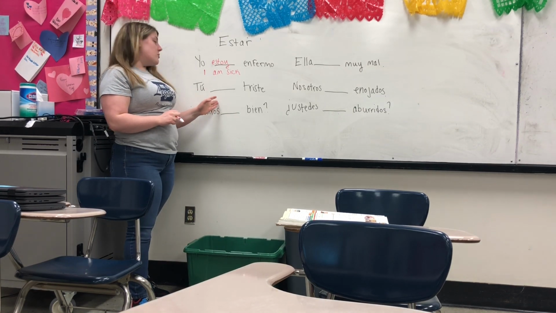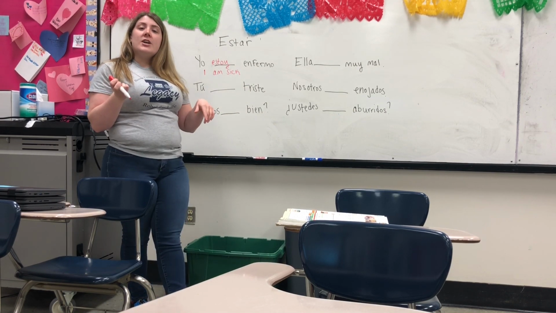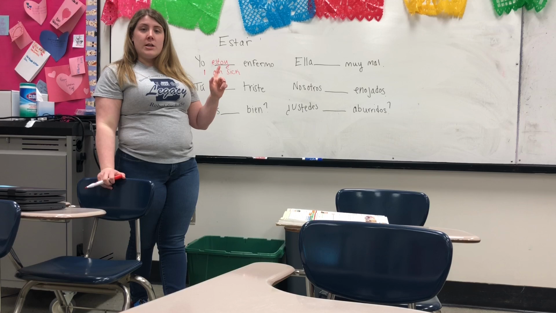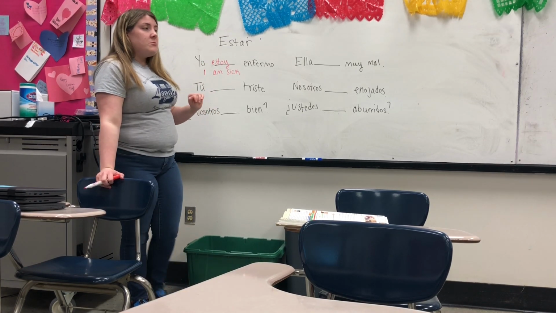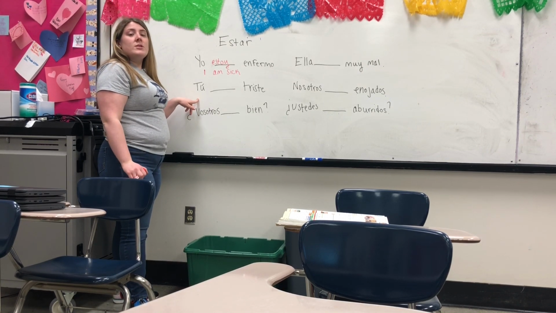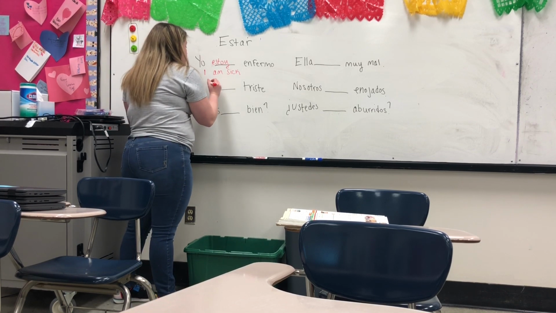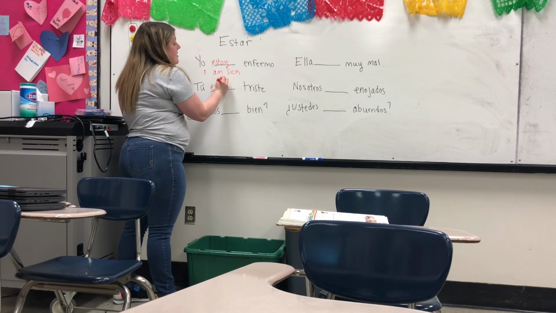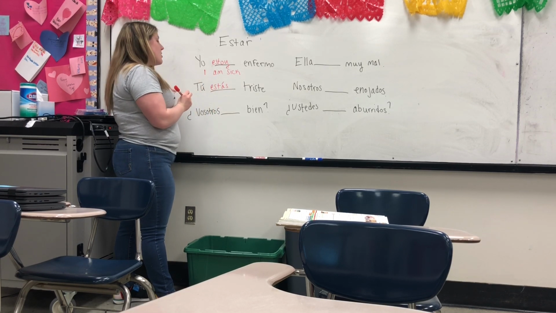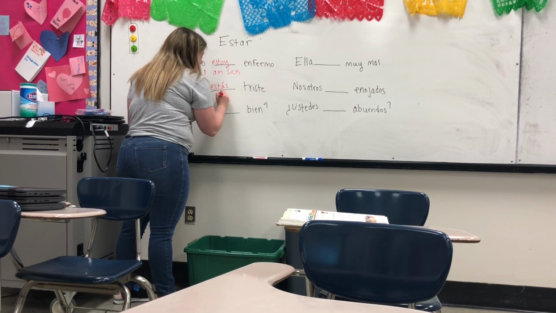Our second example, tú blank triste. To conjugate a verb, remember your step 1 is to take off your AR. Step 2, identify your subject. Our subject here is tú, so it needs to go into the tú form. Step 3, you add on your new ending, so it becomes estás. And remember this A gets an accent mark. Tú estás triste. You are sad.